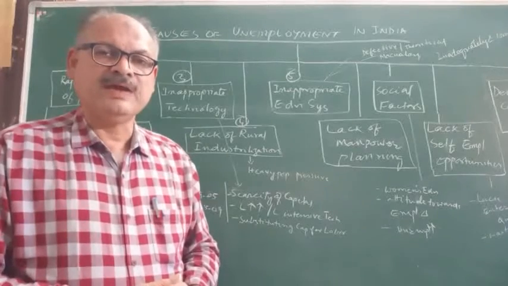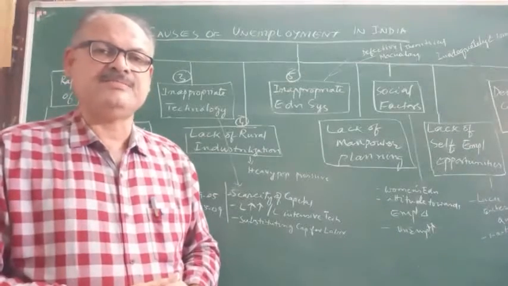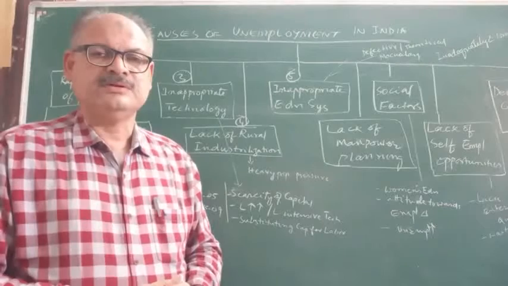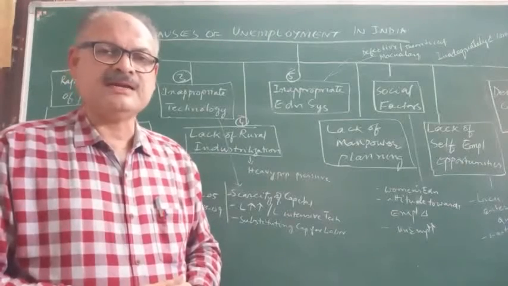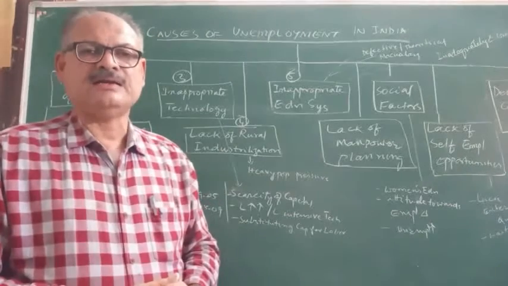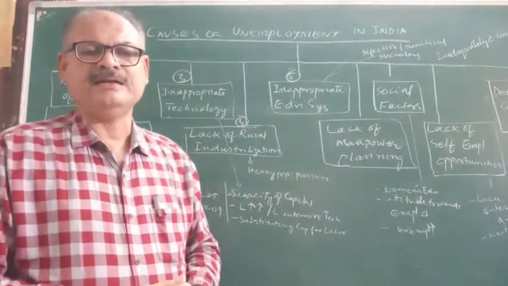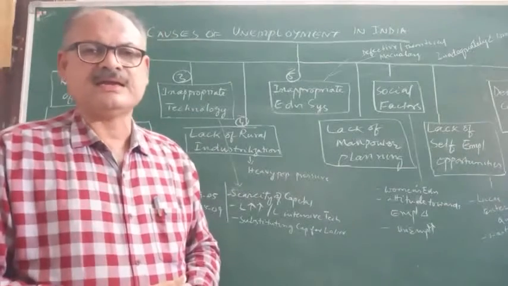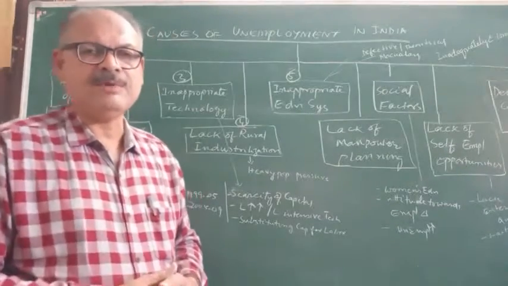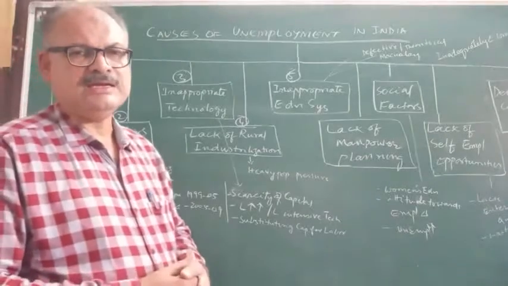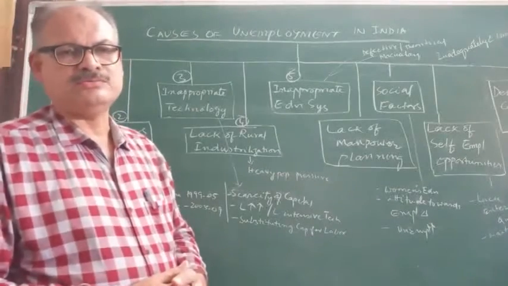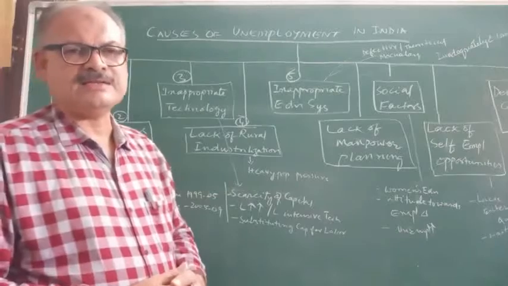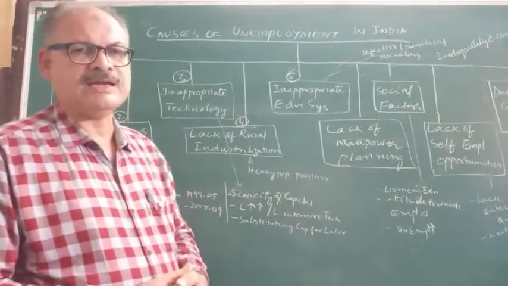So when machinery is being used, when agriculture machines are used in tilling the land for yielding the crops, then what will happen? The laborers will be fired out. The agricultural laborers will not find jobs in the agriculture field.